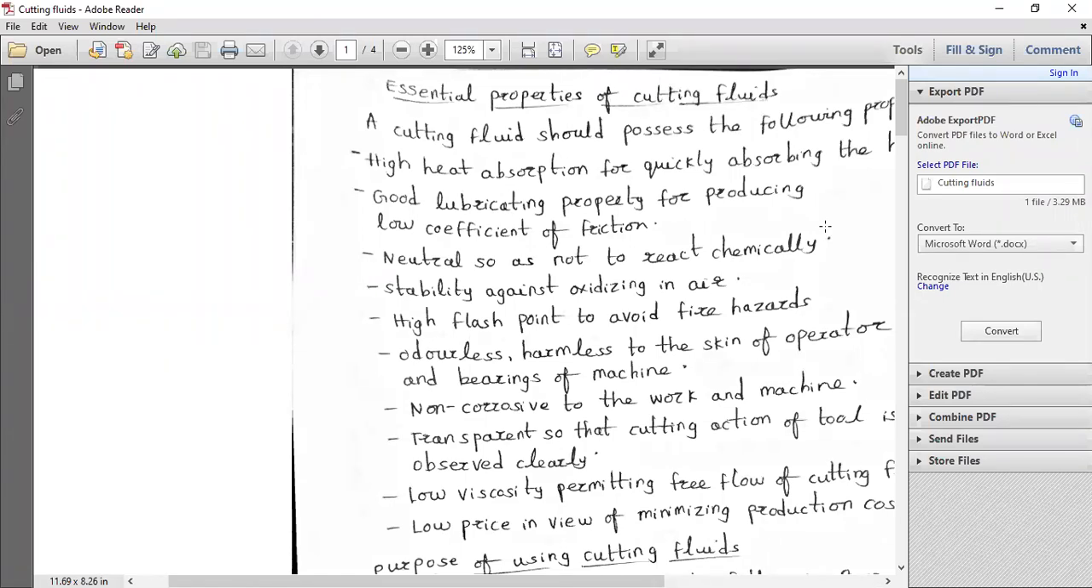So don't talk among yourselves. A lot of disturbance is there. Gopal Krishnan sir.